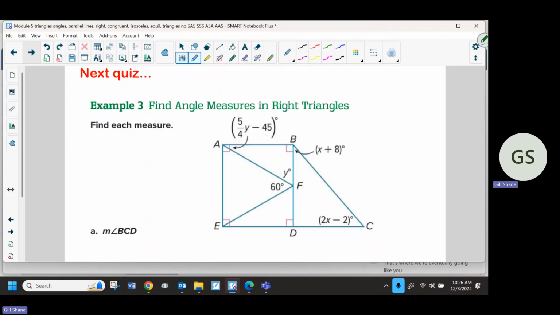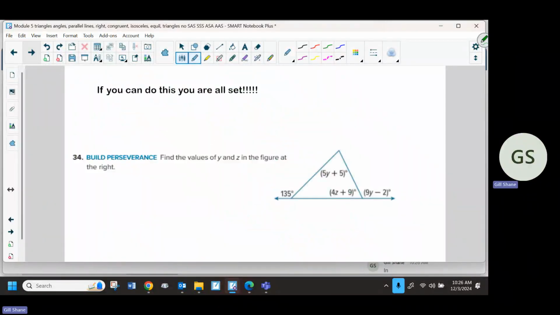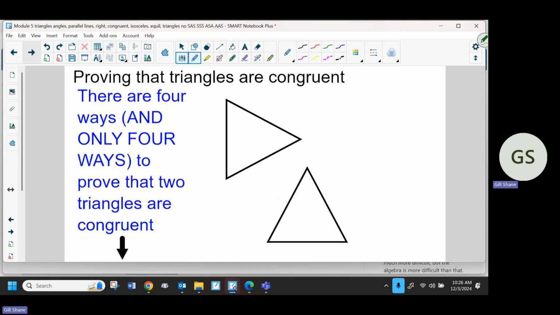that's where we're eventually going. You're going to see one question on the quiz that's going to be way more confusing than anything you've seen. You can still get a B without knowing how to do it, but if you want an A, you need to be able to figure out something that's way more complex. And it's not even that bad. I'm not going to go over it, but there are problems in the book like that. I don't know that there's anything in IXL that's that difficult, but if you want to do well on it, you need to take your book home and look at some of those before Friday. It's not so much that the concepts are more difficult, but the algebra is. There will be one that's tougher on that quiz.